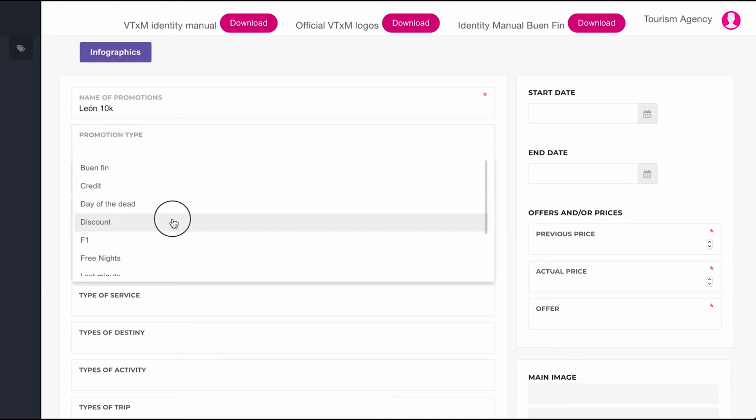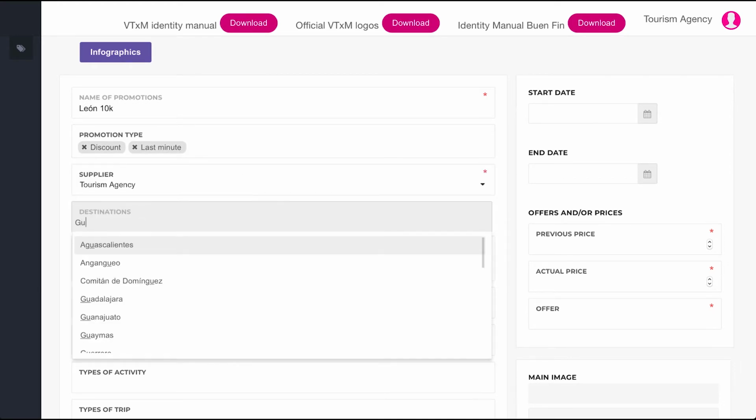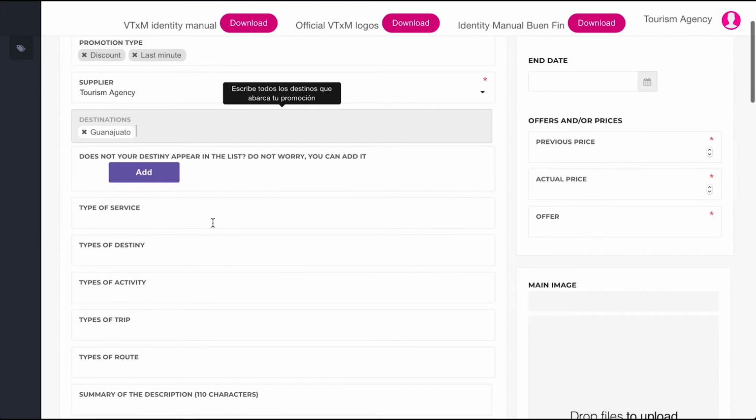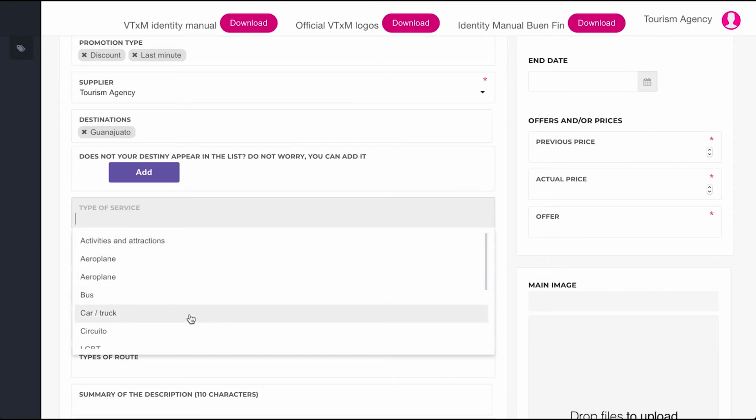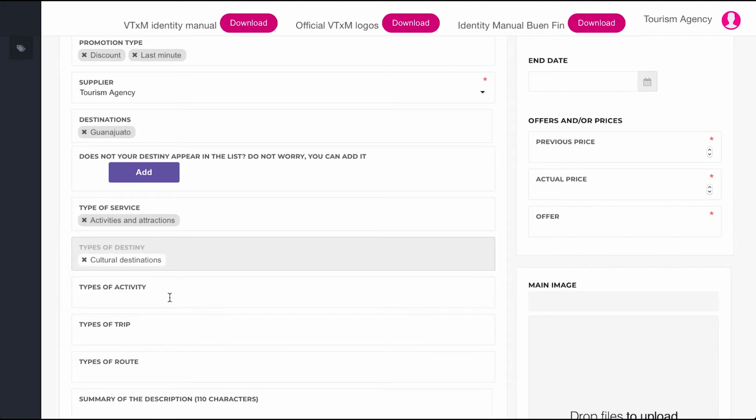Then, in this field, we will assign one or more types to the offer. In the destination field, you must link the offer to one or several destinations according to the offer. Regarding the type of experience, we will assign the categories that best describe the type of experiences featured in the offer.